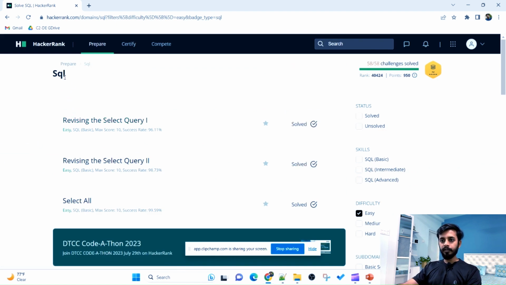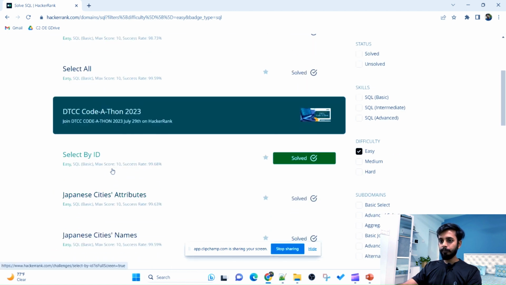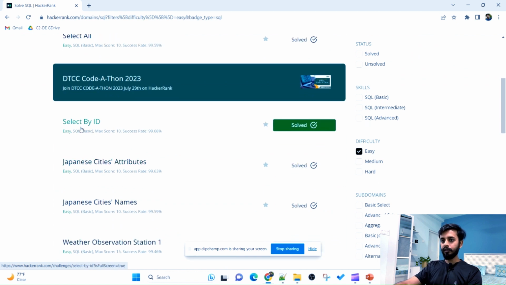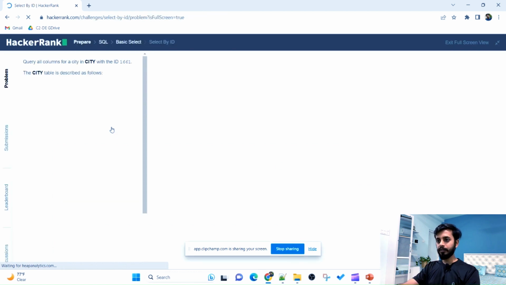So I'm under the SQL section, and there are so many categories like SQL Basic, SQL Intermediate, SQL Advanced. Okay, and you can just simply select any question, click on any question, and the question and the prompt to write the SQL will appear.